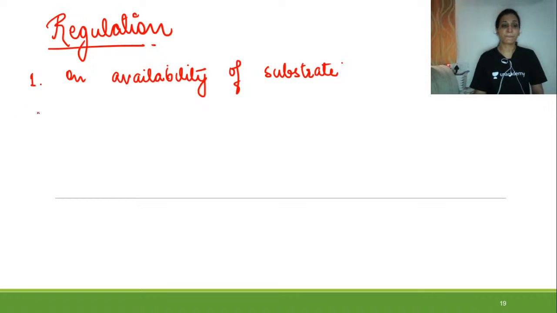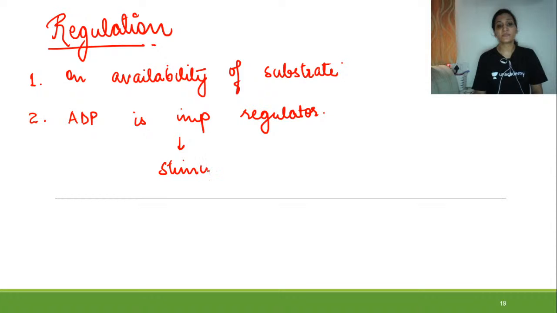Second thing, ATP is a very, very important regulator of Krebs cycle. How? So ATP is an important regulator. How is it regulating the Krebs cycle? So what will it do? It will stimulate the pathway. ADP is going to stimulate the pathway.